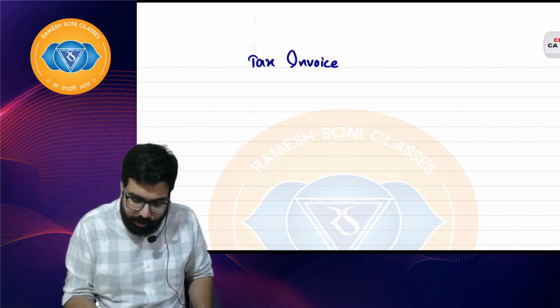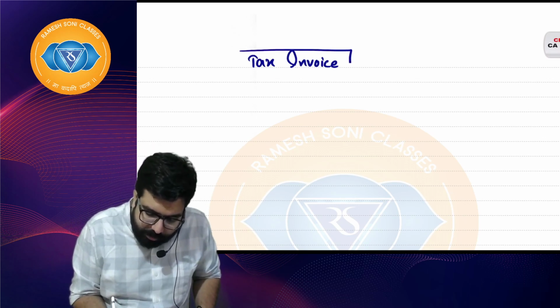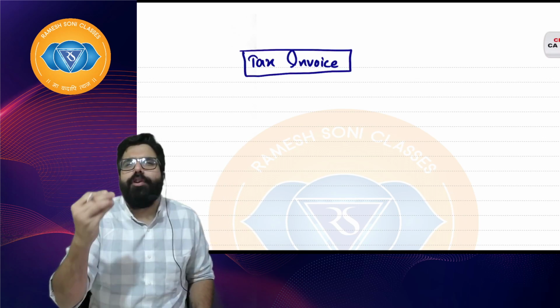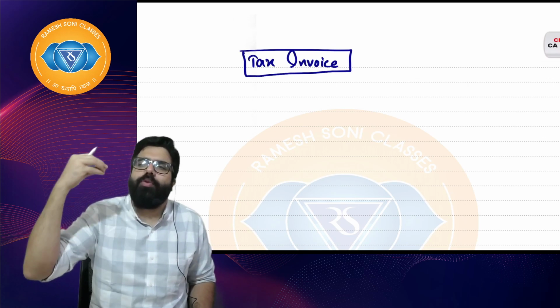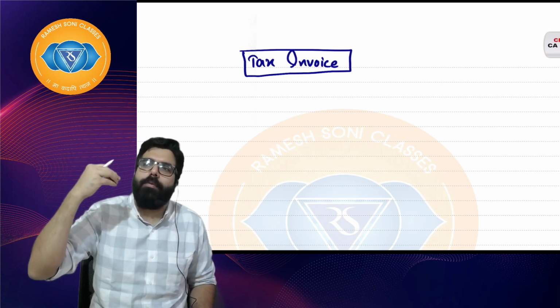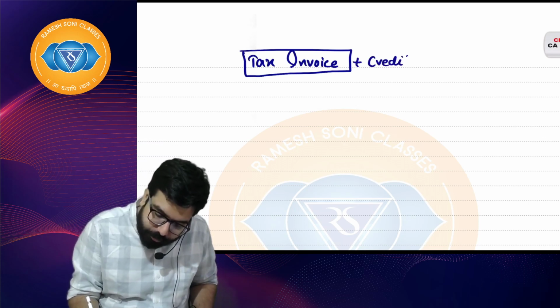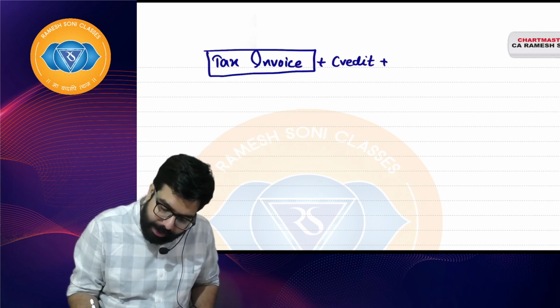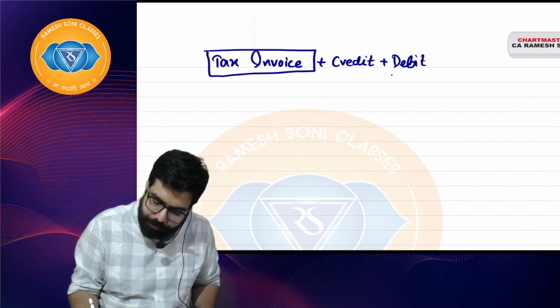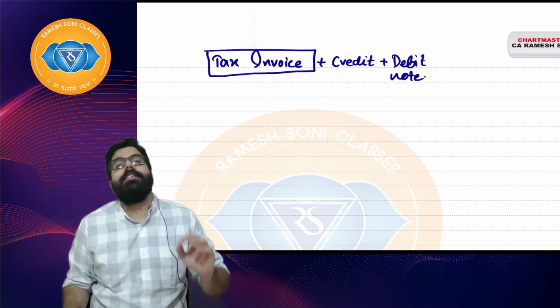The next chapter is tax invoice. Who should issue? When should you issue a tax invoice? What are the details that should be there in the tax invoice? If goods come back, then I should issue a credit note. Credit and debit notes, etc. So the next chapter is there.